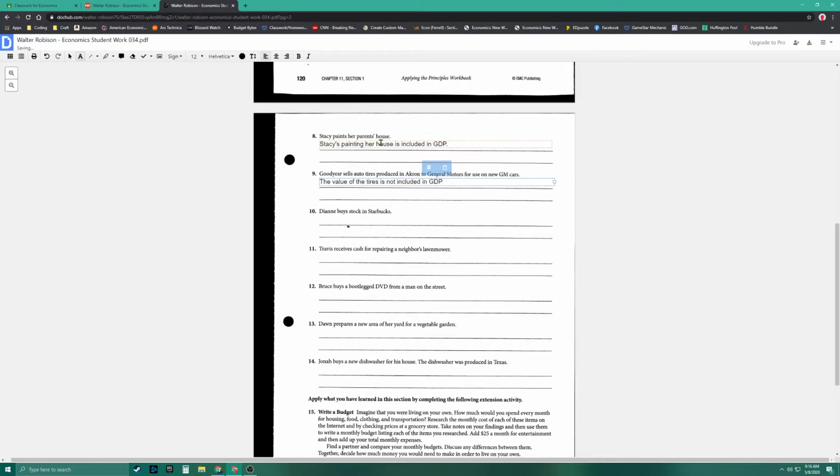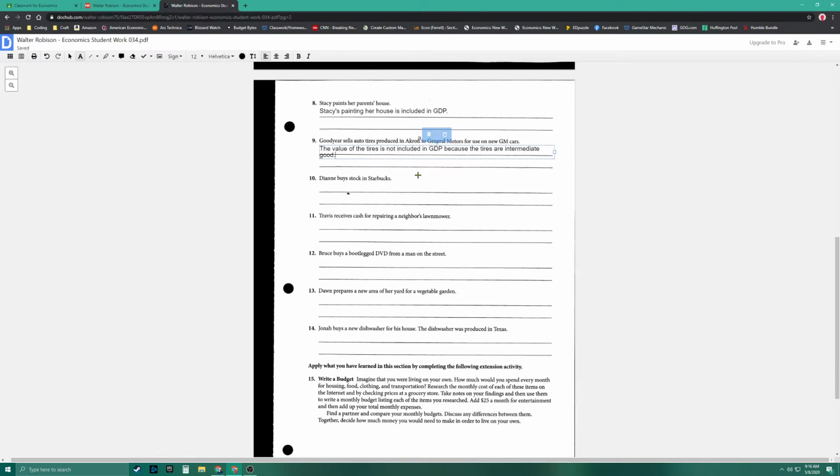And the reason why is because the tires are an intermediate good. If they were a finished good, if you were going to Bell Tire to buy new tires for your car, that would be included in GDP. But because these tires are being used in what will be a finished product, if we included the tires sold by Goodyear to GM, and then we included the whole value of the car, which included those tires again, we would be double counting, and we don't want to do that in the economy.